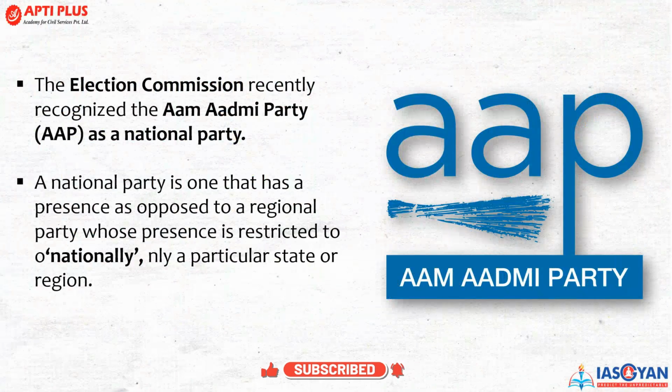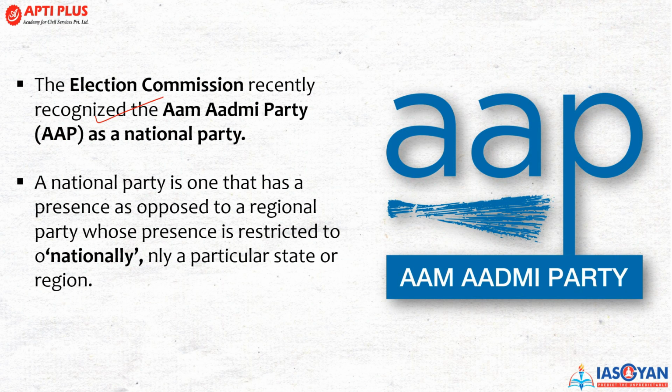So, the Election Commission of India has recently recognized the Aam Aadmi Party as a national party, right? And what is a national party? A national party is one that has a presence nationally, as opposed to a regional party whose presence is restricted to a particular state or a region, right? So the Aam Aadmi Party has been recently recognized as a national party because of the criteria that it has fulfilled.